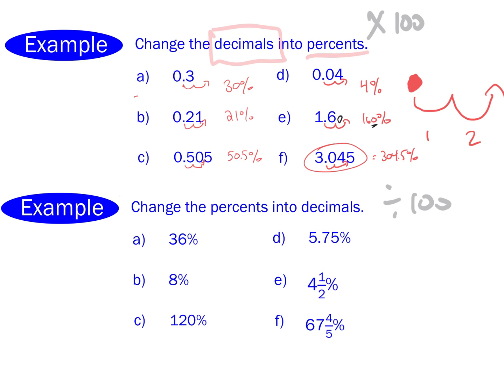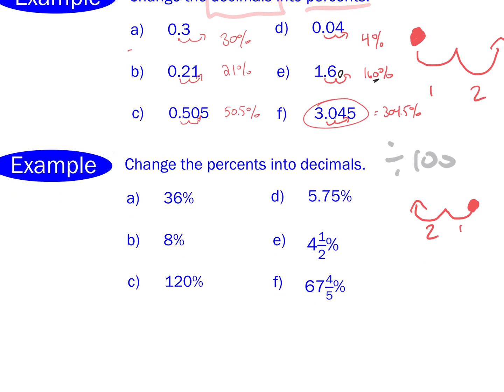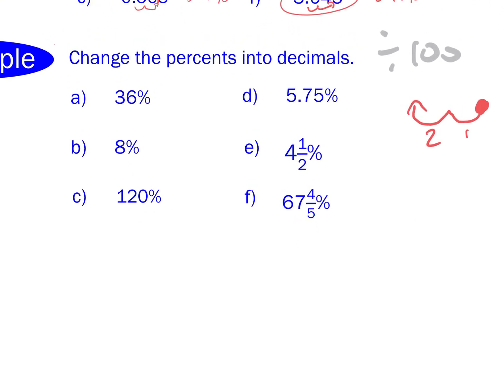How do you think we might move the decimal over when we're going from a percent into a decimal? To the left. Perfect. So instead of taking the decimal and moving it to the right, we're going to take the decimal and move it to the left 2 spots. Okay. So let's look at 36%. What does that become as a decimal? Oh, that'll be 0.36. Fantastic. 0.36. Good stuff.